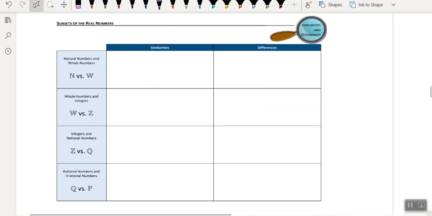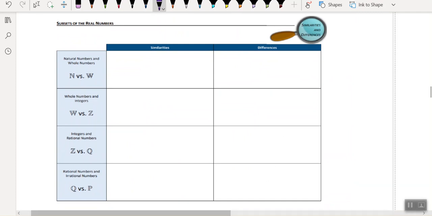All right. I'll give you some time to just pause and look at this for a second. So here we have, what are some similarities between natural versus whole numbers? Maybe you found some similarities. Maybe there's some differences, right?